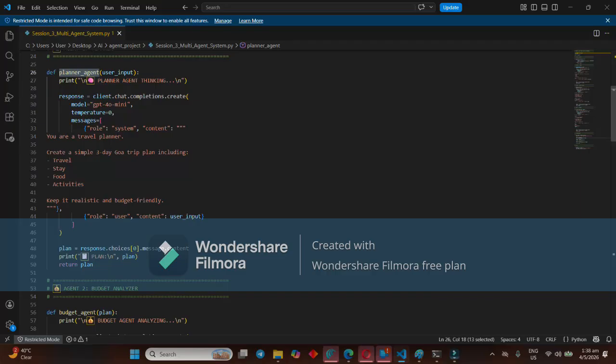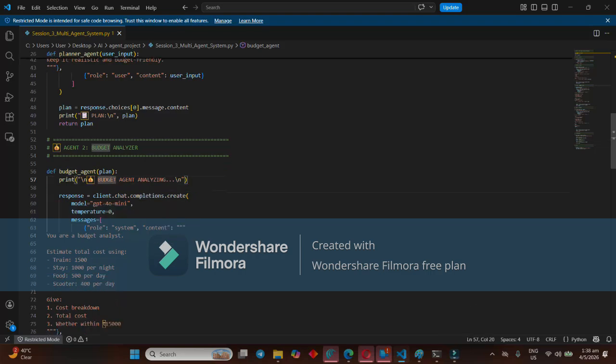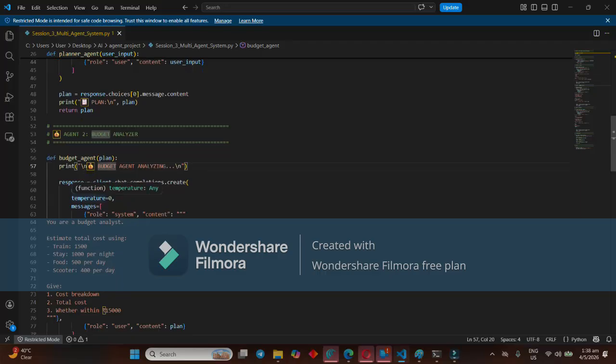So look into this here, the planner agent, which is calculating the planning for the whole tour. Especially look into the prompting which we use with the LLM in each agent. We use the LLM because that is the brain. It is GPT-4o mini that we used here.